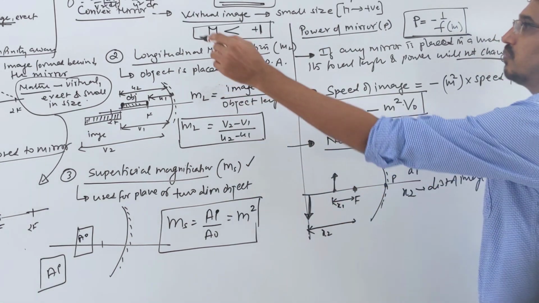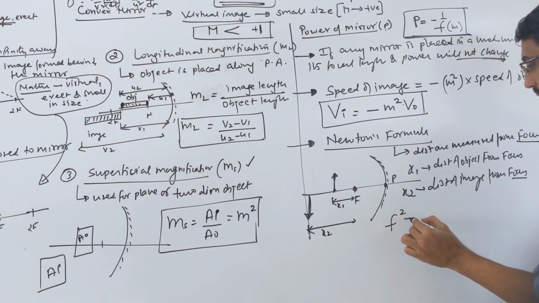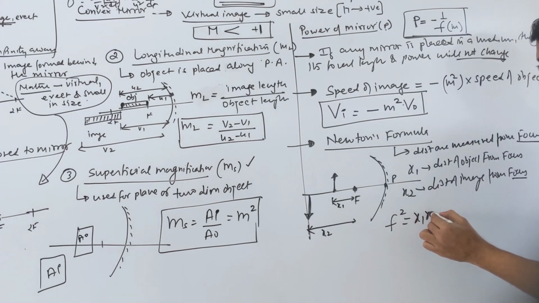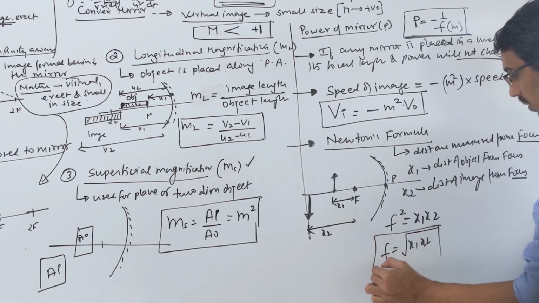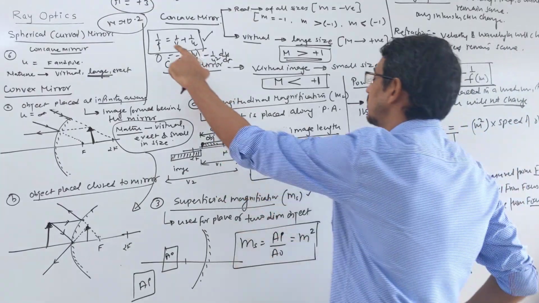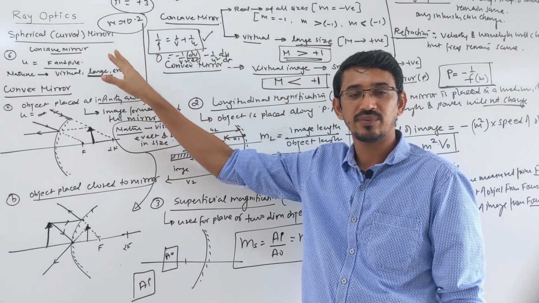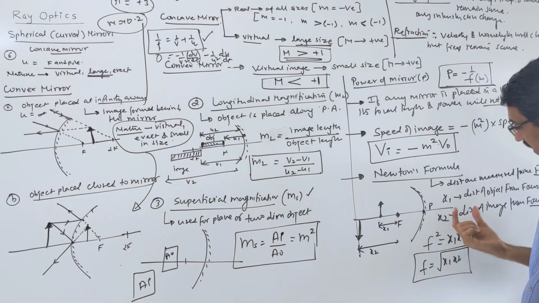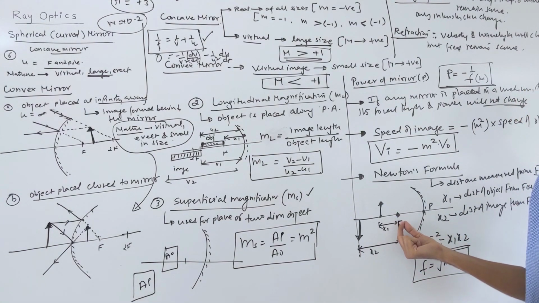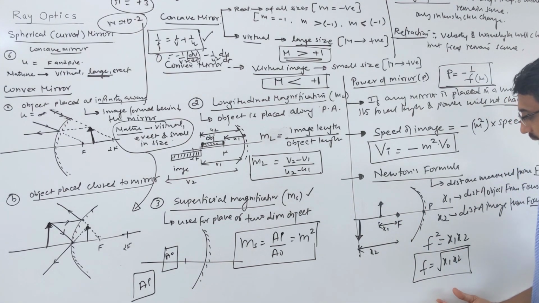So image and object distances we are measuring with respect to the focus. Then the earlier formula will not be used. This formula is modified like this. Look, f square, focal length square, is simply equal to x1 into x2, or you can write f is equal to root of x1 x2. This is called your Newton's formula. Actually they are the same, the meaning is the same. Like v, u and f, three things are related. Here also we have three things: image distance, object distance and focal length. But here distances are measured with respect to the focus. So give attention, sometimes they can give it like this also. It's not difficult, very easy, but they can ask directly. This formula was also asked in our exam.